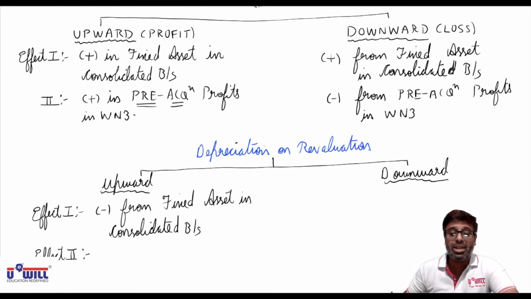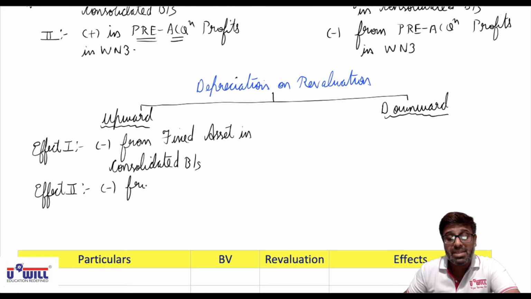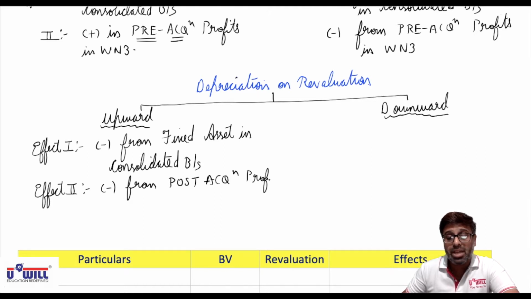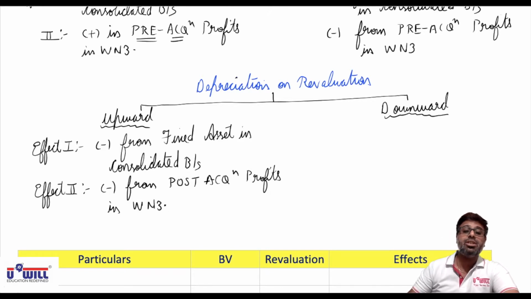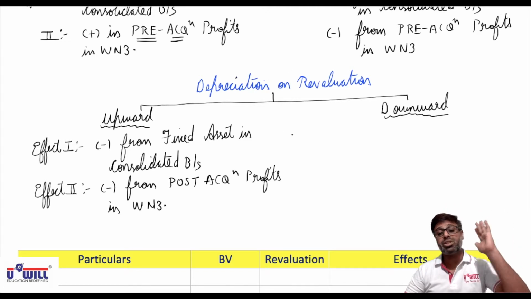Since it is provided on the last day of the year, you will always give the effect of depreciation in post acquisition column. Okay, you'll minus it from post acquisition profits in working note 3. And why post acquisition profit? Because depreciation is always provided on the last day of the year, so it will always come in post acquisition column only.